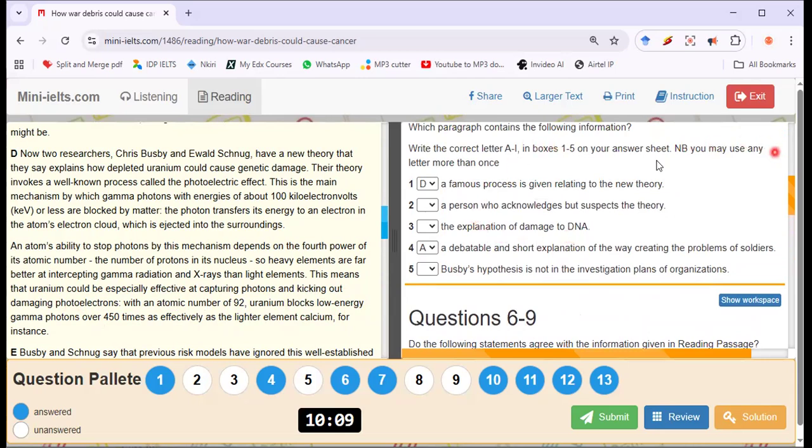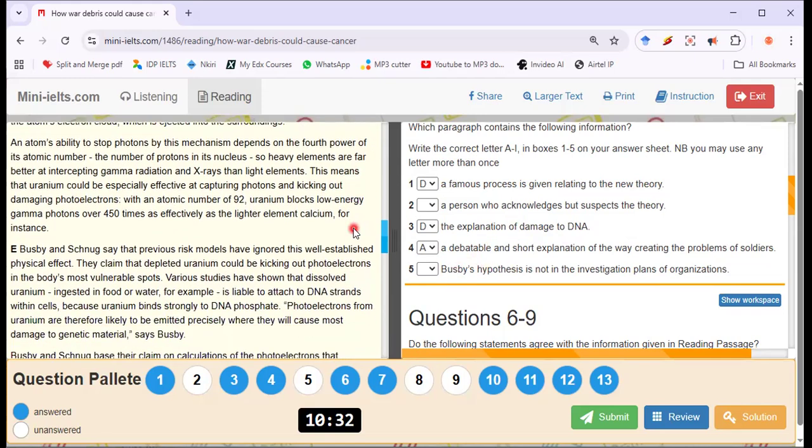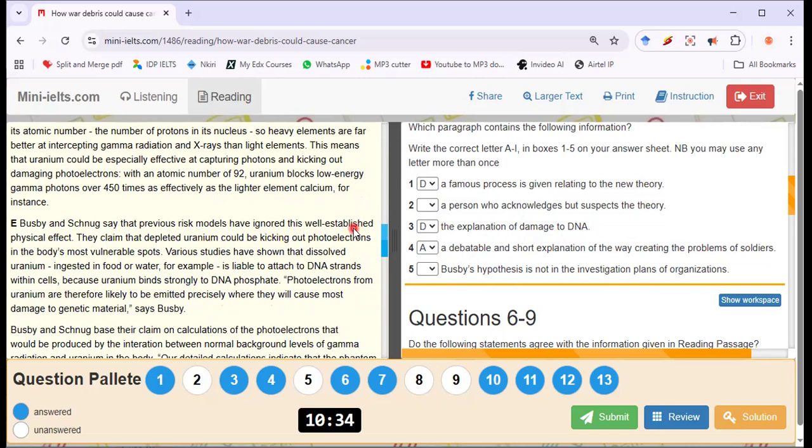Paragraph, this thing says you may use any letter more than once. A person, they mention 2 people here. Explanation of damage to DNA. This one is talking about genetic damage. This number 3 may sound like paragraph D. So let me pick D for it for now. I may change my mind. Busby's hypothesis, I've not seen this yet, but I've seen Busby.